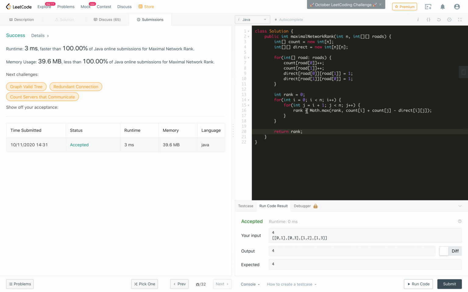Now let's see what is the time complexity of this solution. If you see here, this loop over roads is O of n in the worst case, but it is not the dominant factor here. We are running 2 nested for loops, so this will become O of n square time complexity, and the space complexity will also be dominated by the matrix, so the space complexity is also O of n square.